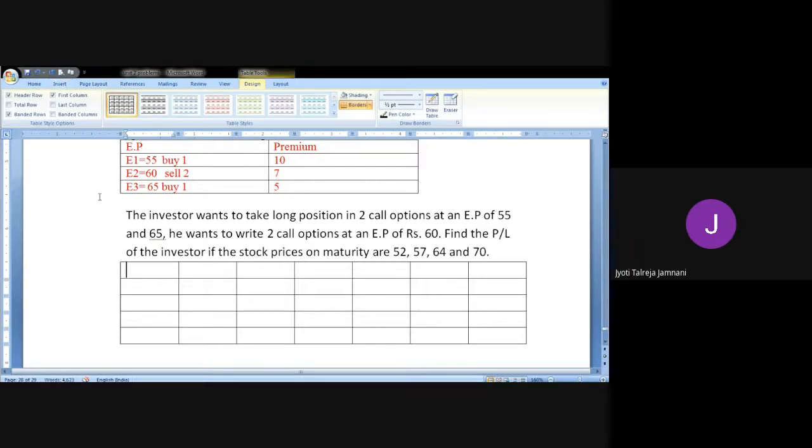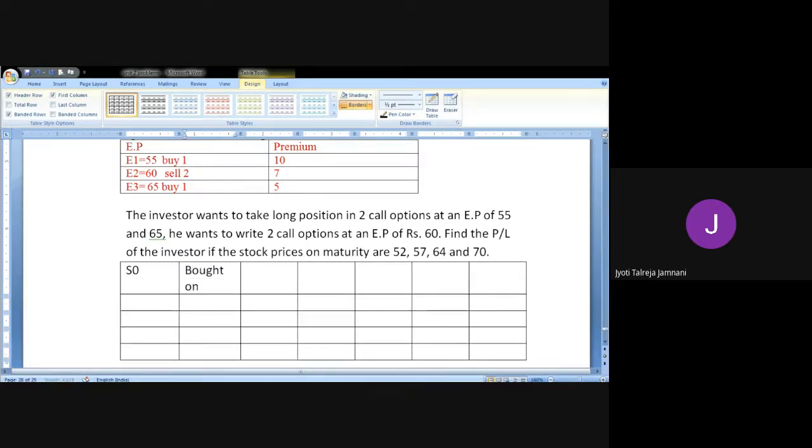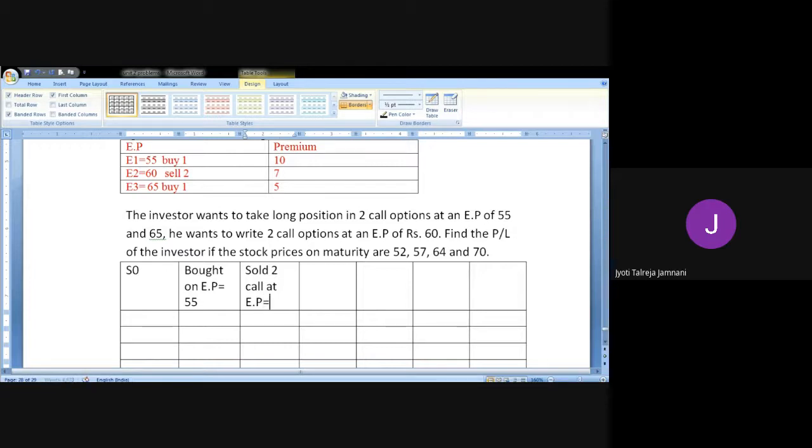So first column is S naught. Then we have bought one call option at exercise price 55. Then at 60 we have sold 2 call options at exercise price of 60.